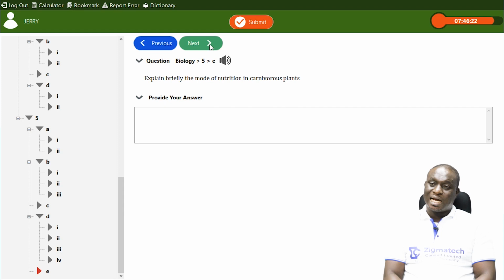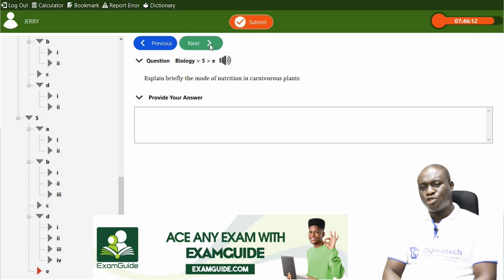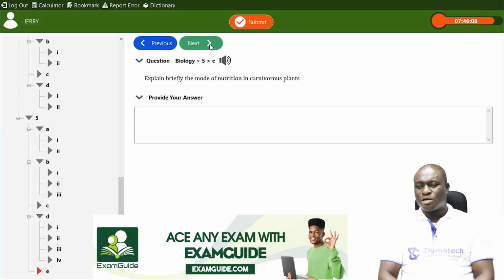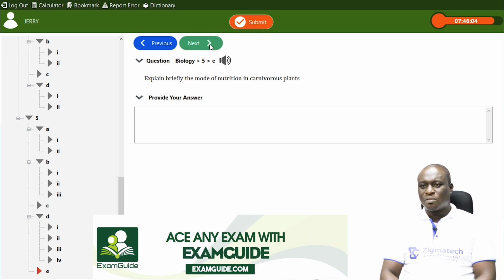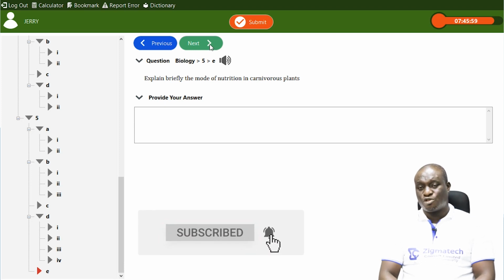Examples of carnivorous plants are the sundew, the Venus flytrap, and the bladderwort.